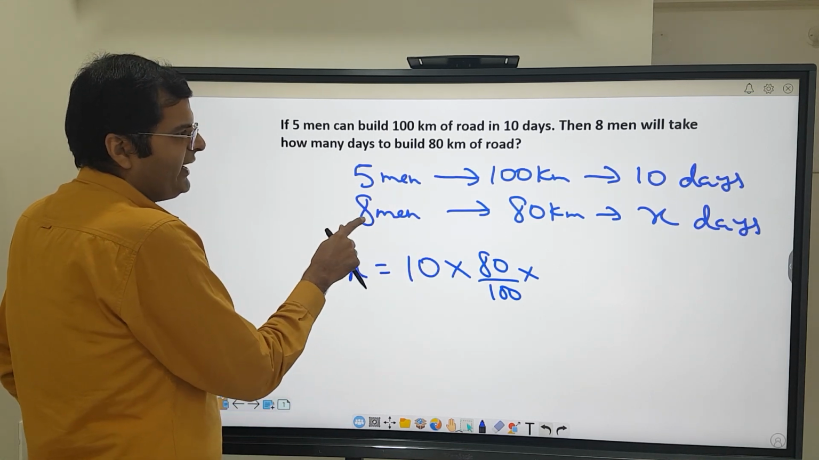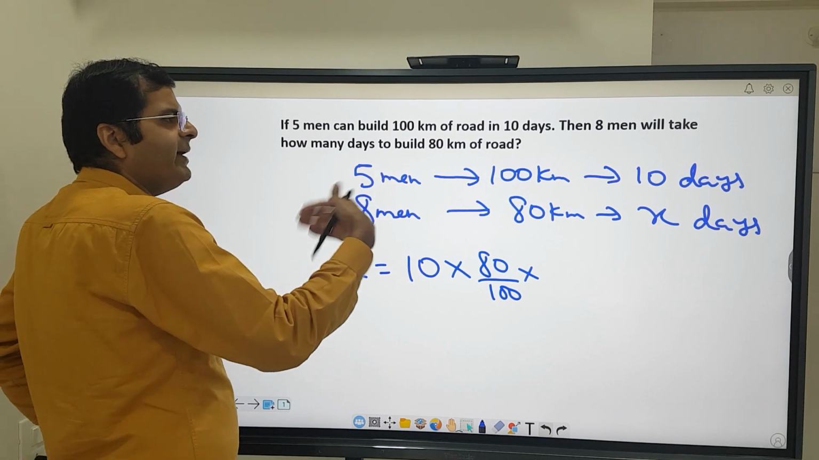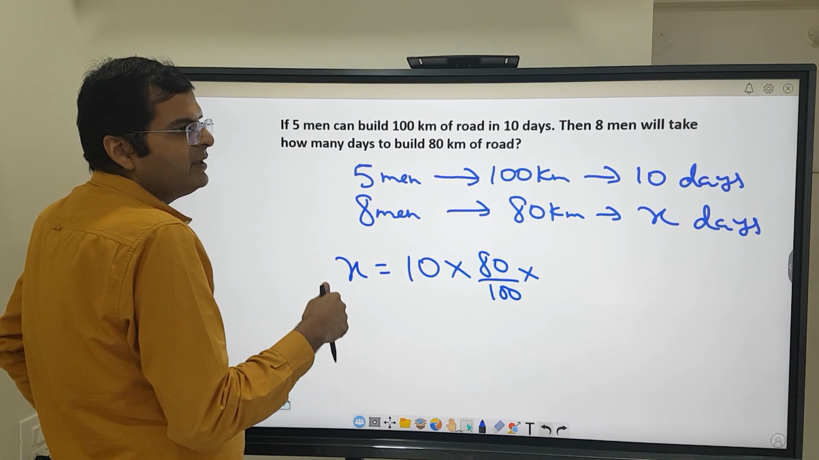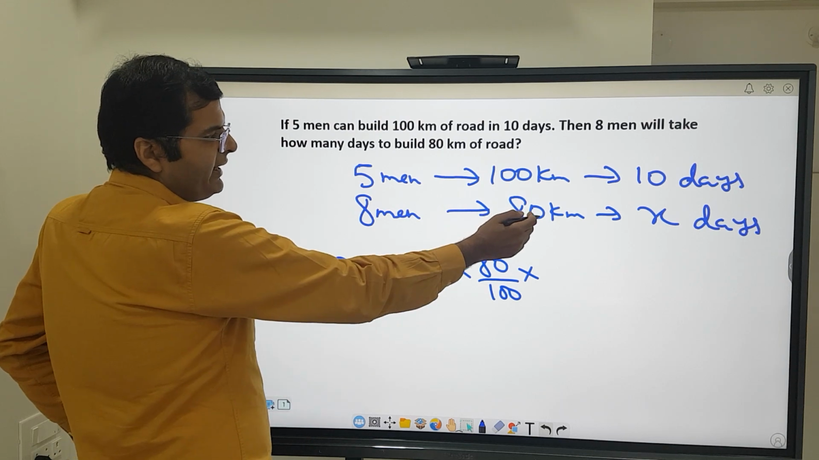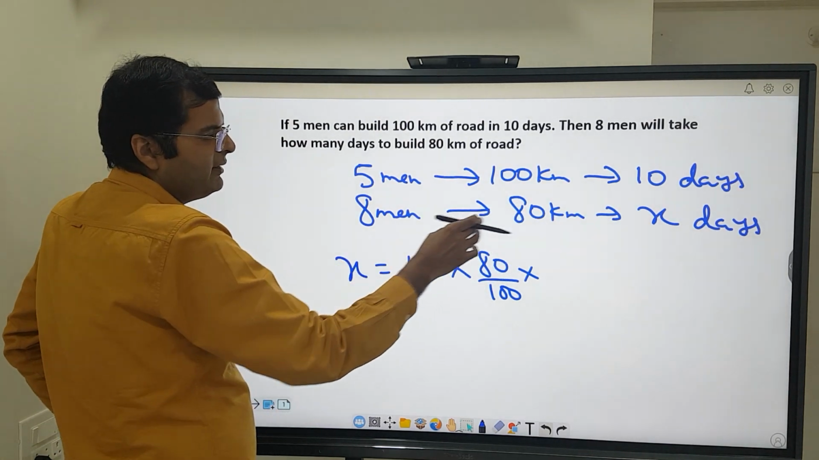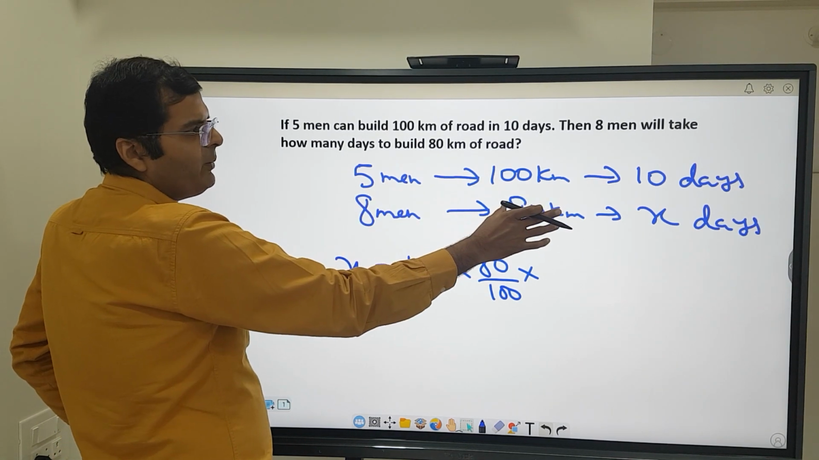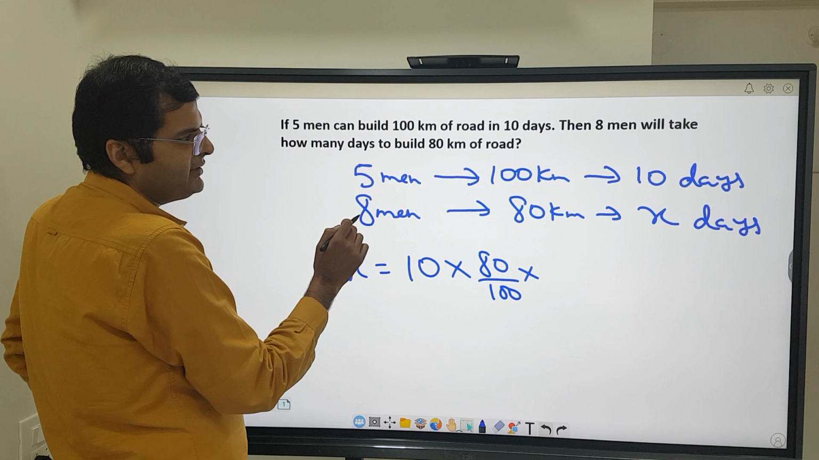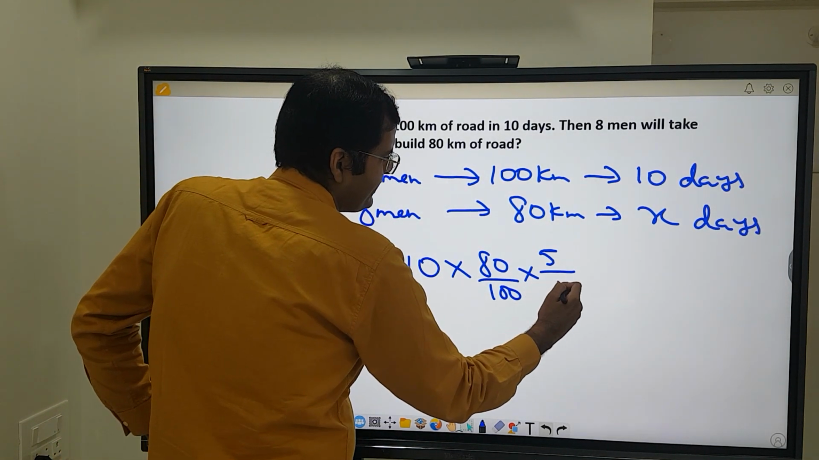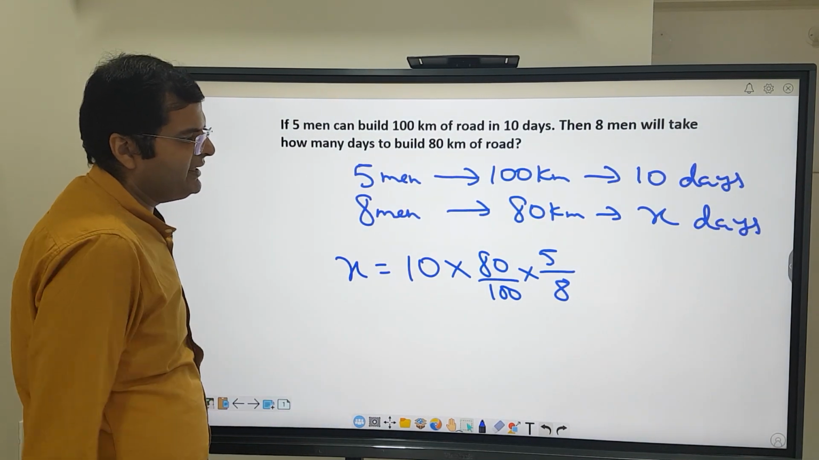And finally, there are 5 men and 8 men. If more men work, then fewer days are required. Over here, 80 km were built, so fewer kilometers were built, so fewer days were required. But over here more men are working, so fewer days should be required still, because the number of men has increased. So if fewer days are required, I will also multiply this by 5 by 8, because that is a fraction which is less than 1. So directly solve this and get the answer.